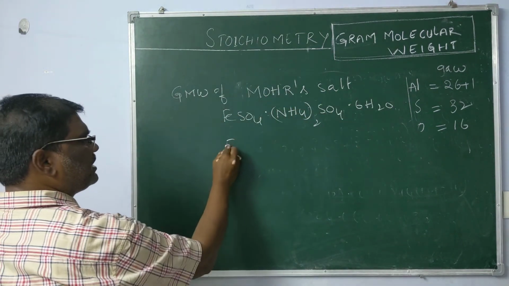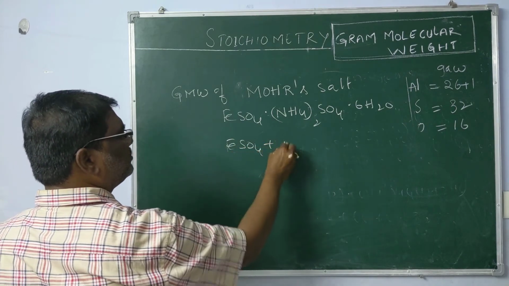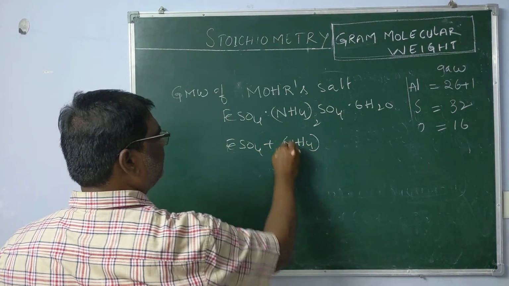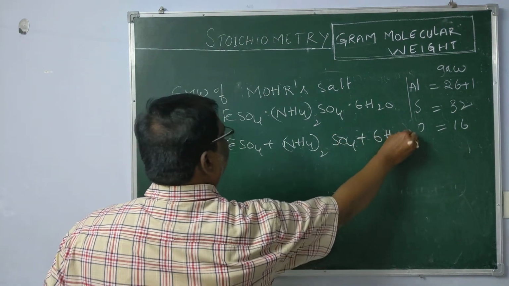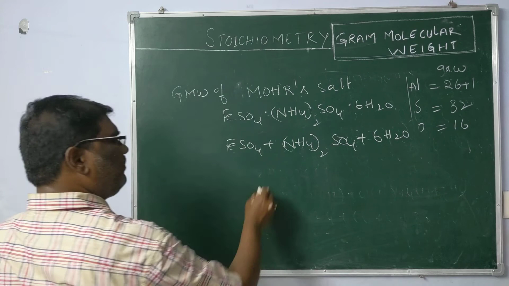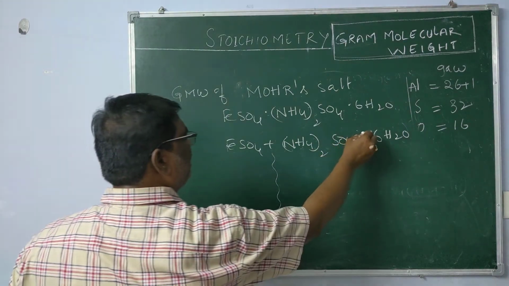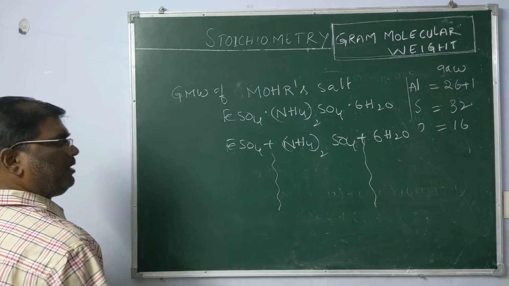Now this is taken as the summation of ferrous sulfate, ammonium sulfate and 6 water molecules. If you feel difficulty, calculate the molecular weights separately.